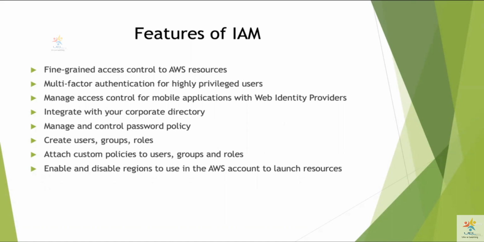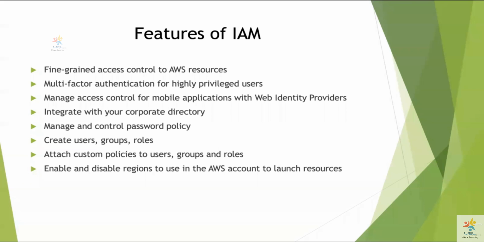So using Google, Facebook or GitHub credentials, you will be able to log into your AWS ecosystem and work with certain resources. But that session token will be present only for a period of time, so for 3 hours or 4 hours.